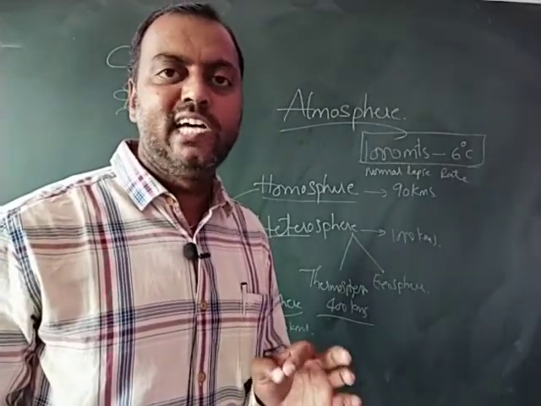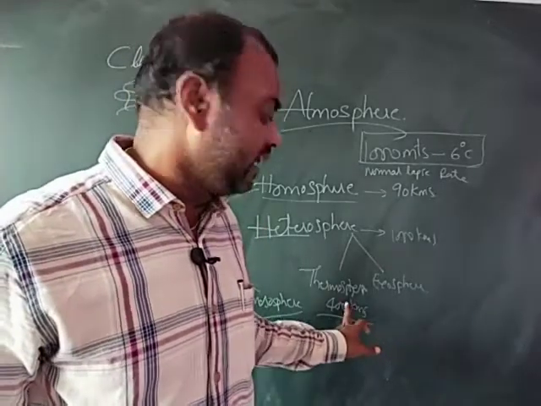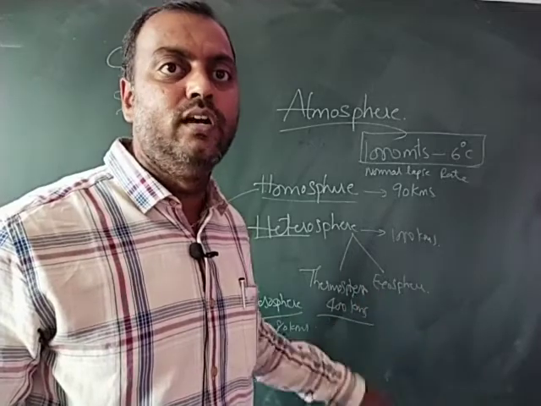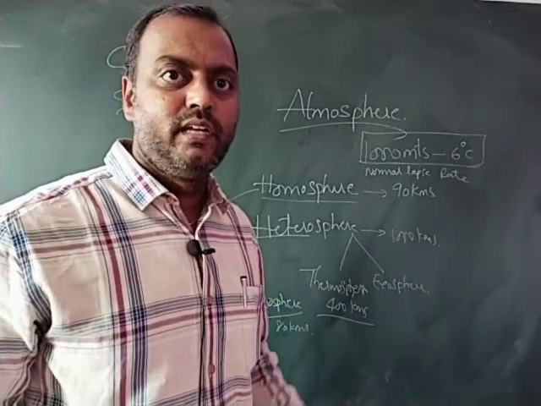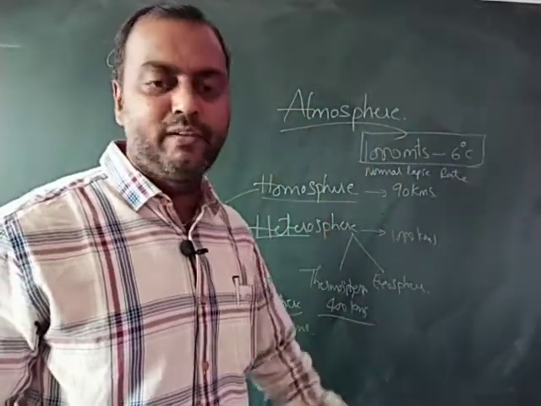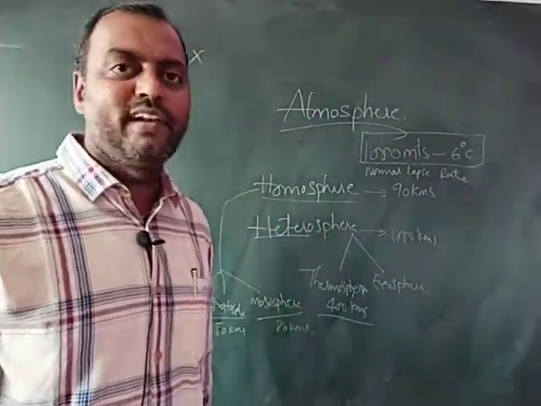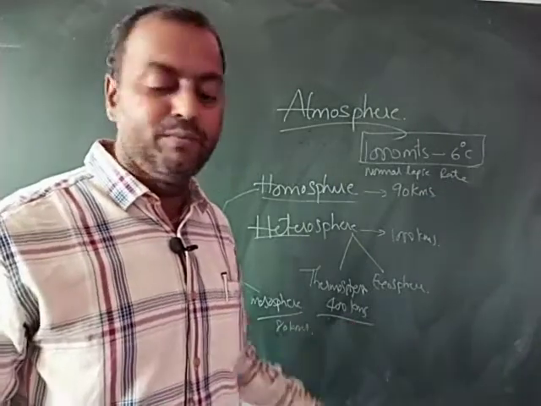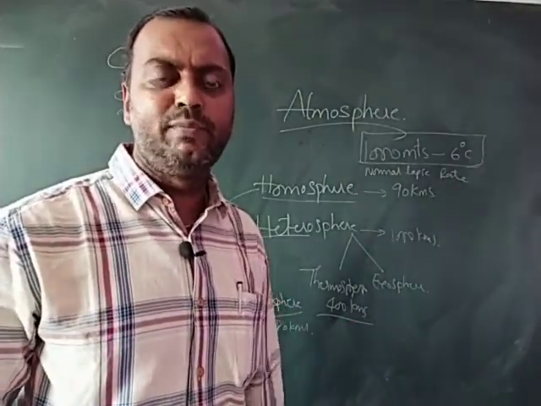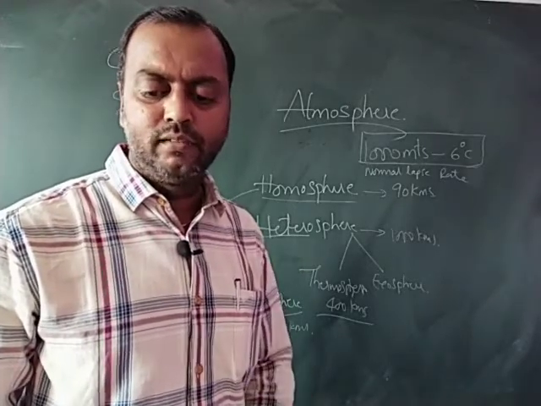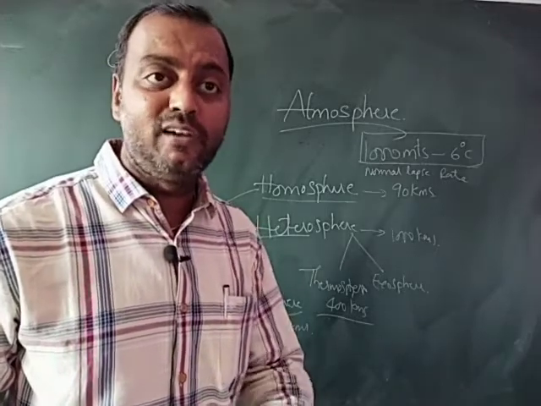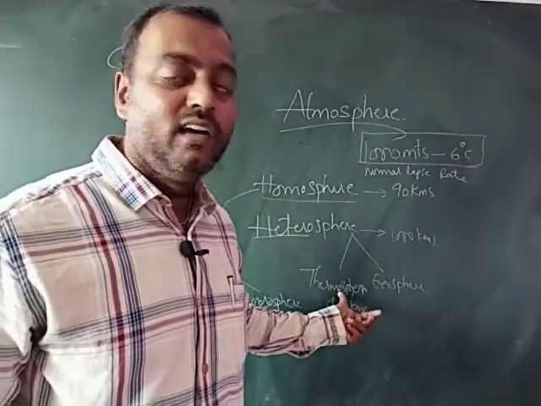These electrically charged particles called ions are present in the thermosphere, and these ions reflect back the radio waves onto the earth's surface. Radios function with waves, isn't it? These ions will reflect them back. So the radio waves are transmitted to the earth's surface only with the help of those ions. And it is also known as the ionosphere because ions are present here.